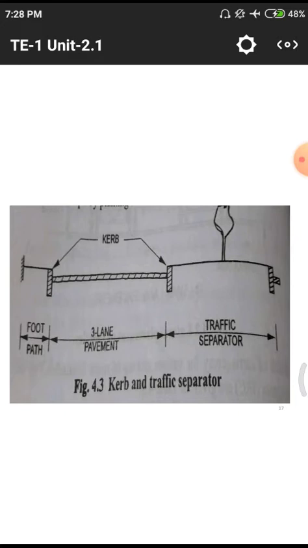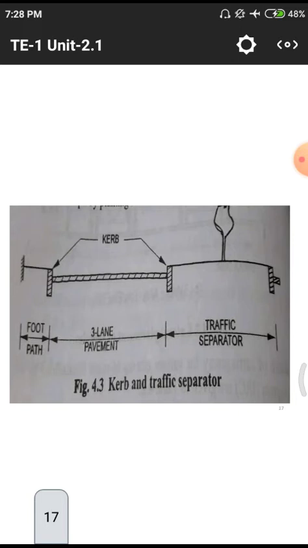In the side portion, we are having the road with curbs, that means high-raised portions to show the end of the particular road. After the curb, we are having a footpath, that means a place left for pedestrians. That place is called the footpath. After the footpath, we are having the curb and the normal road. After the normal road, we are having the traffic separator. These traffic separators are also called dividers.